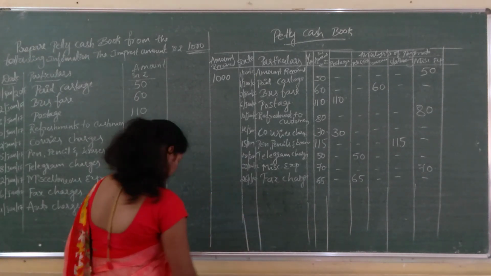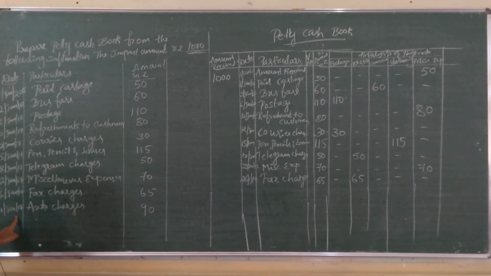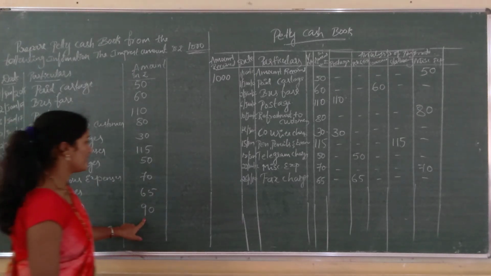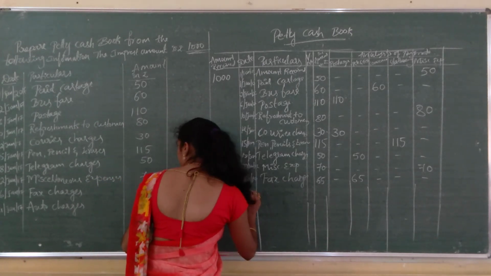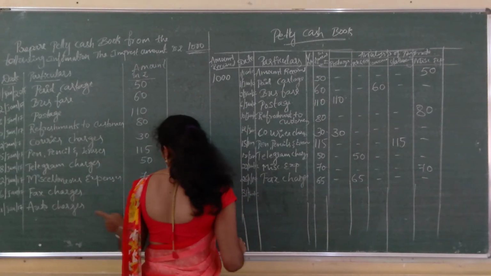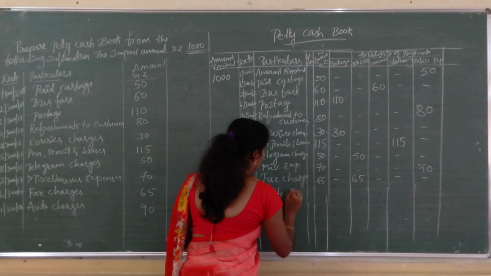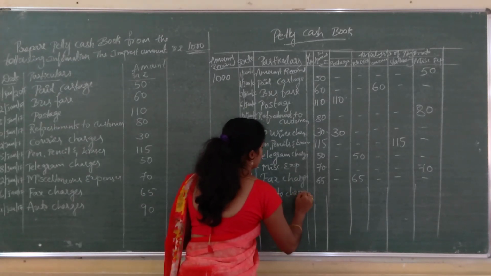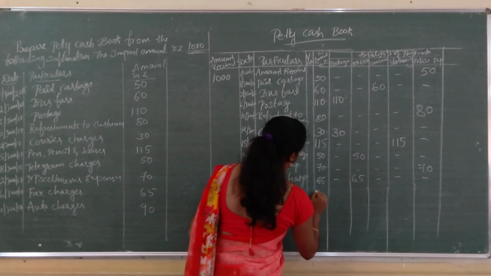Yes, next one, the last transaction, is 31st January 2017, auto charges rupees 90. Last day of this month, January 2017, auto charges rupees how much? 90 under amount column.